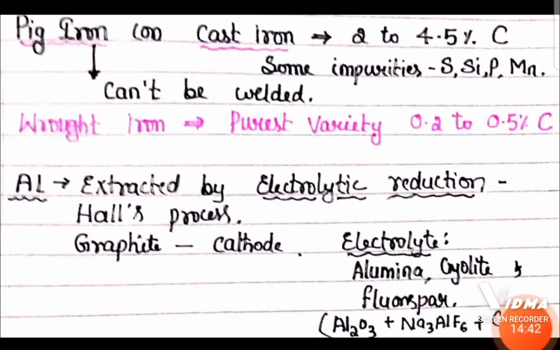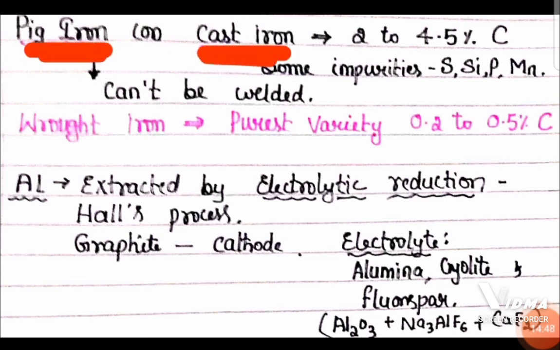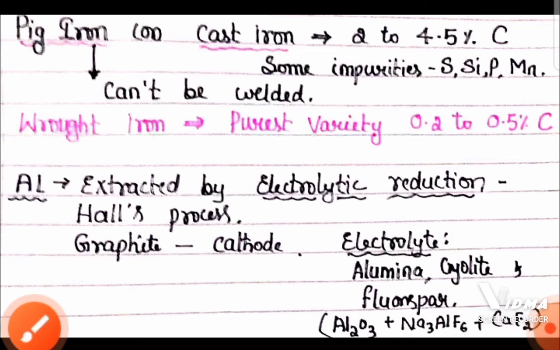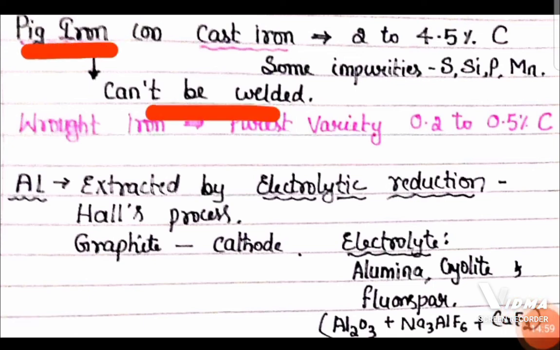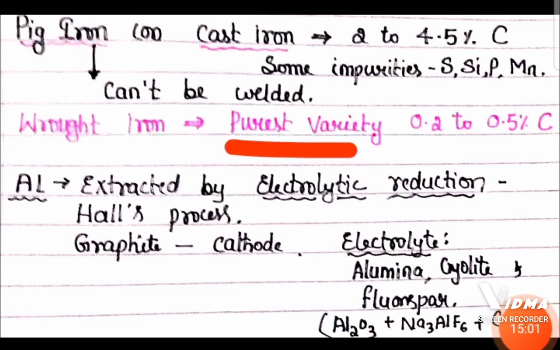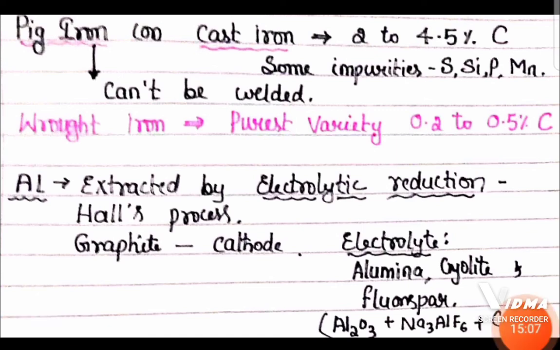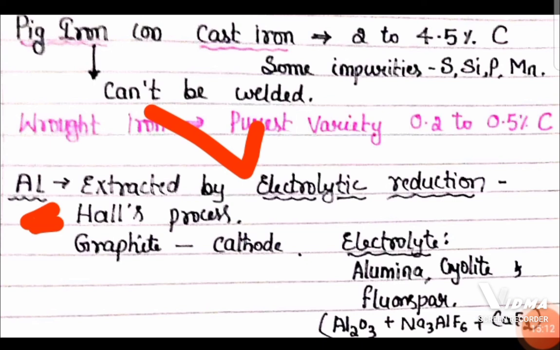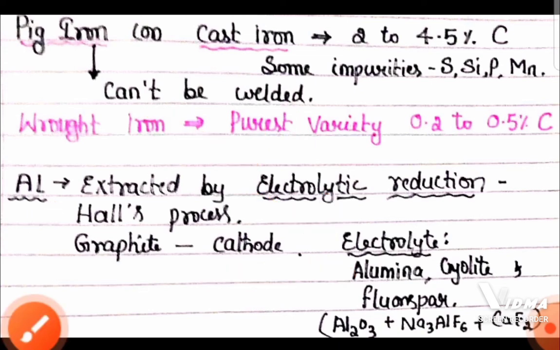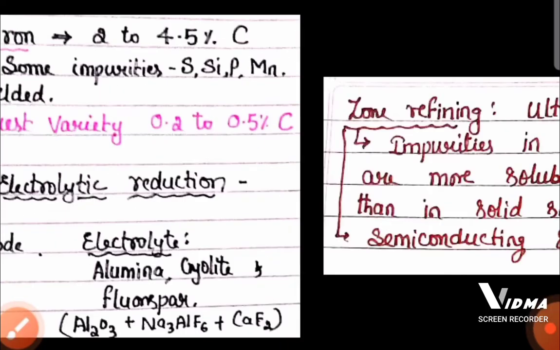Now after the extraction of iron, we will get pig iron or cast iron, and that is having impurities like 2 to 4.5% of carbon and other impurities. Carbon has the highest percentage of impurity, and the pig iron cannot be welded. And wrought iron is the purest variety of the iron, having 0.2 to 0.5% of carbon. During the extraction of aluminium by Hall's process, electrolytic reduction is going to be used, where graphite is used as a cathode and the electrolyte contains alumina, cryolite and fluorspar. This mixture is used in the Hall-Héroult process.